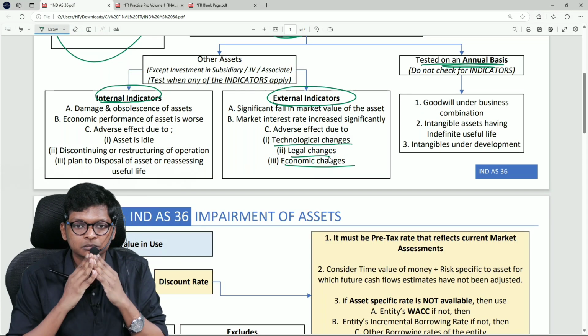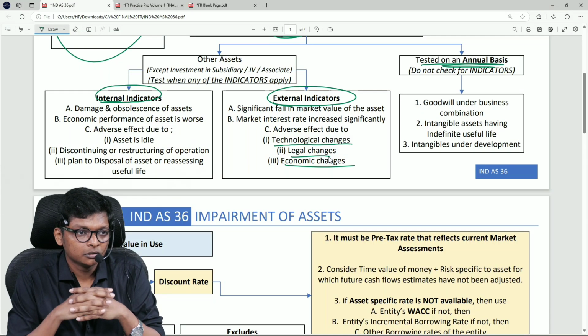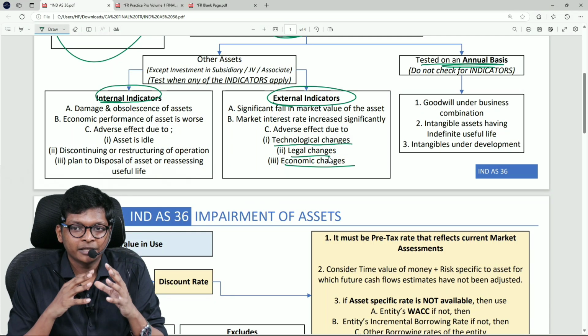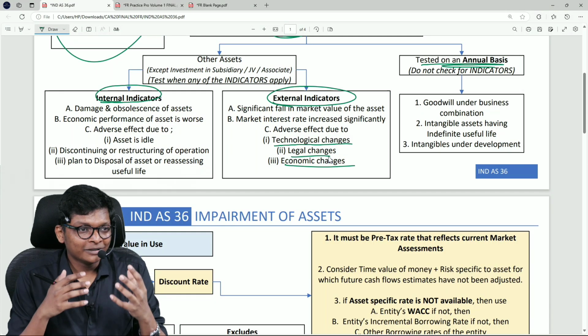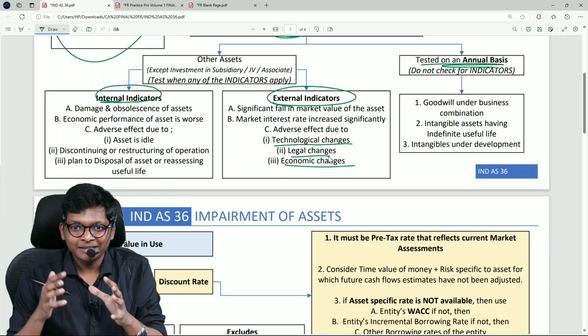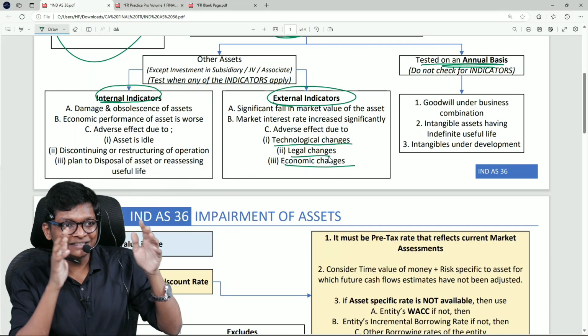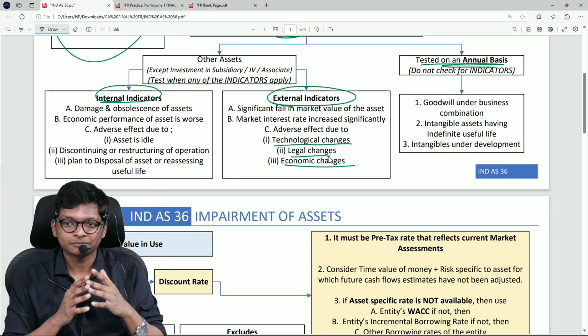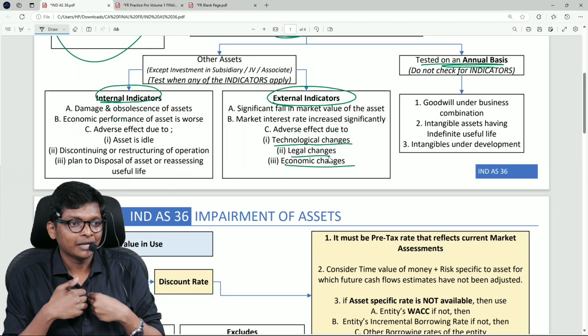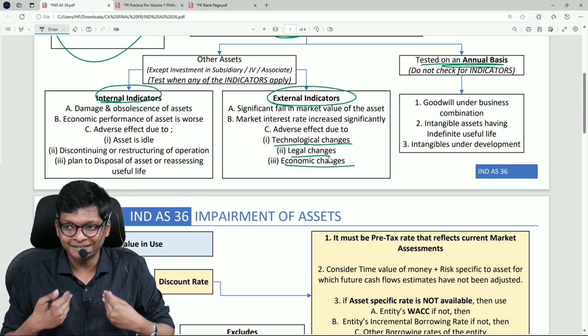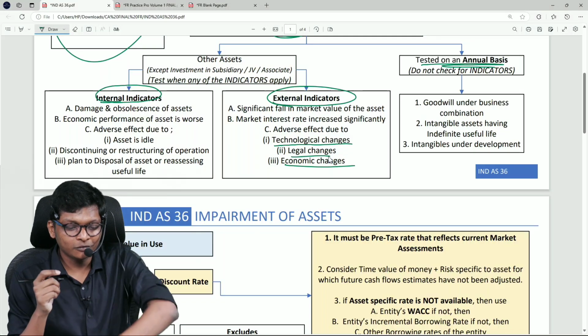Legal changes, no? Law, like how plastics are banned. Currently, I am not going to name anybody, but you will figure it out. Currently, one company is there because of this government. If this government changes, this company will be in trouble. Can you fill the gaps? Are you following, guys? I am not saying anything. You can fill the gaps, whatever you associate.